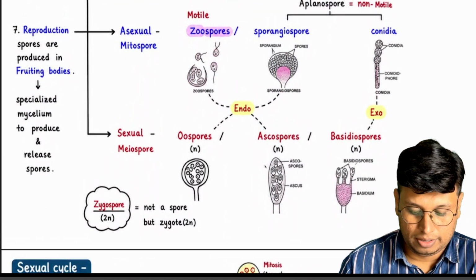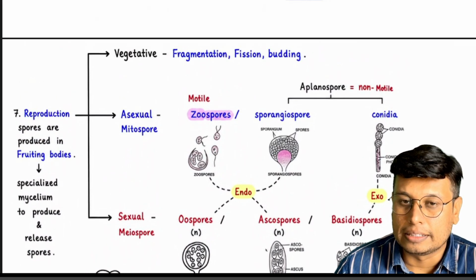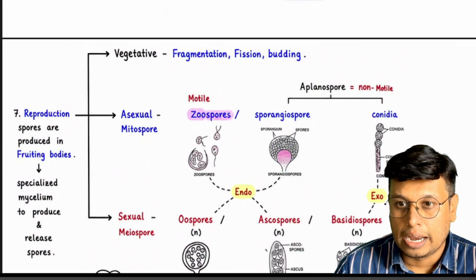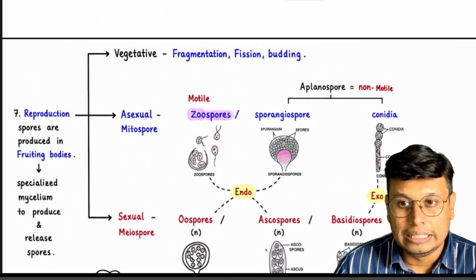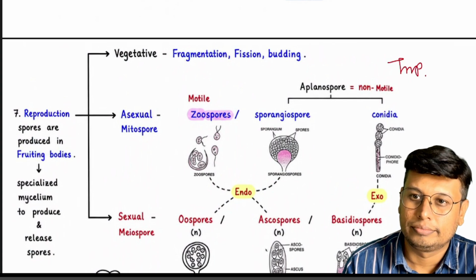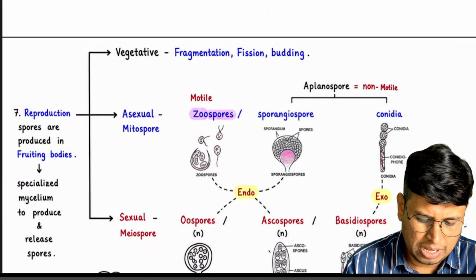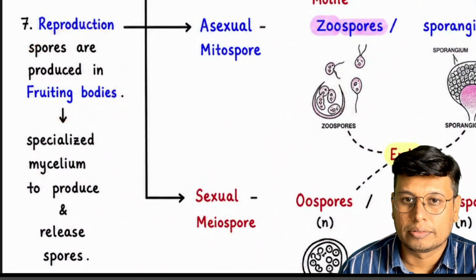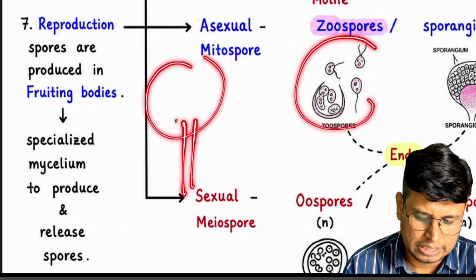the most important part now is the reproduction of fungi and the kind of spores they produce, and their way, whether they are produced inside, endogenous, or outside, exogenous. These questions are asked. This one is important. They will ask you questions based on this. So first come here. In reproduction, spores are produced in fruiting bodies. Spores are produced in fruiting bodies. These are called fruiting bodies.